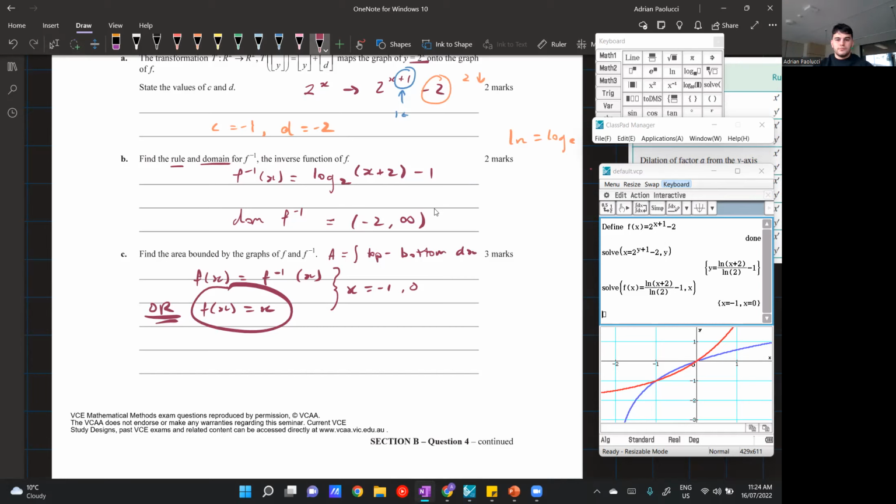Question, you said 99% of the time the inverse intersects at y equals x. So when does the inverse not intersect with y equals x?